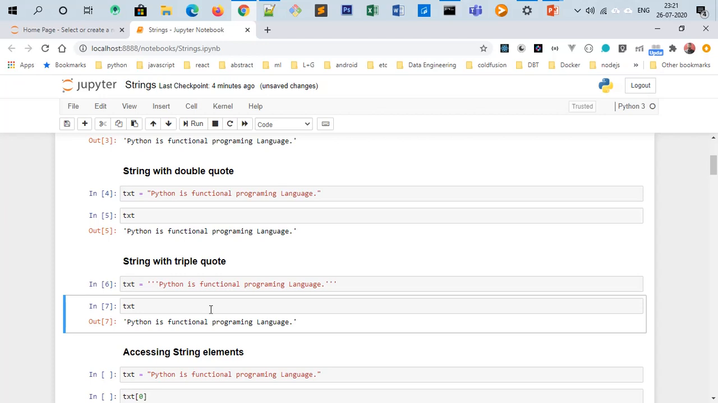But yes, in some ways they are different. When you have escape characters, or when you have single quotes inside double quotes, then to escape that we use backslash quotes. We will see that in the tutorial.